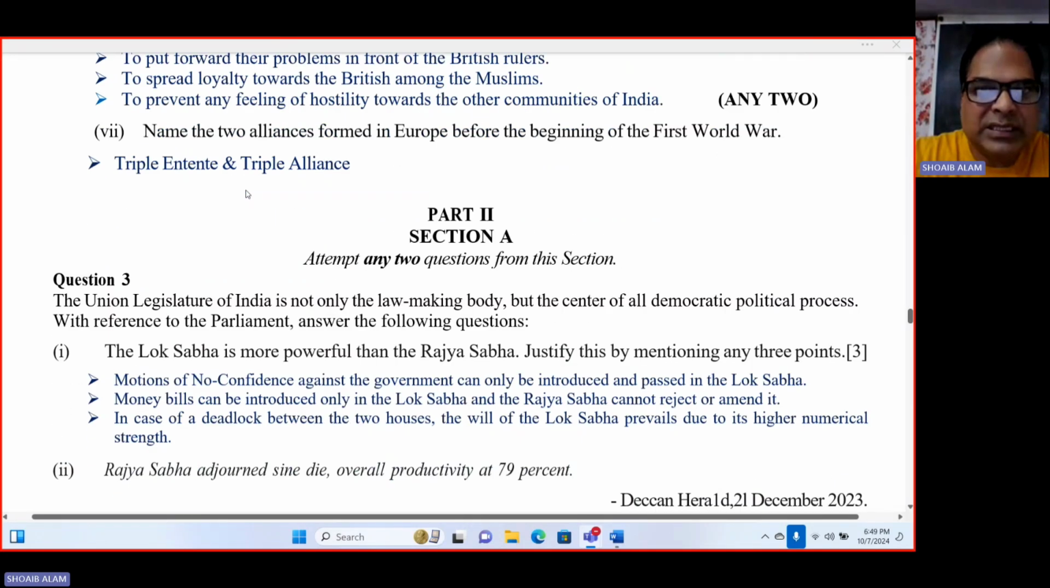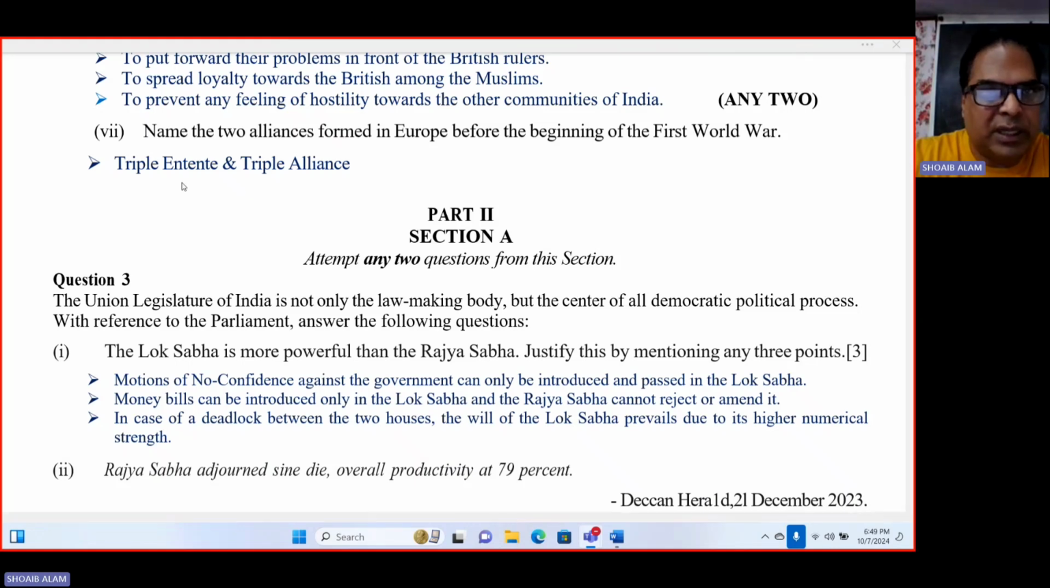Name any two alliances formed in Europe before the beginning of First World War. So two alliances were Triple Alliance and Triple Entente. The first was Triple Alliance, and after that Triple Entente was formed. In Triple Alliance, Germany was there, Austria-Hungary was there, and Italy was there. And in the Triple Entente, Britain was there, France was there, and Russia was there. So this is the end of question number 2 from part 1.